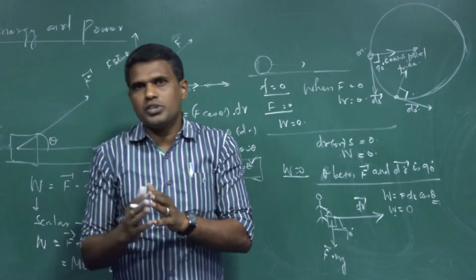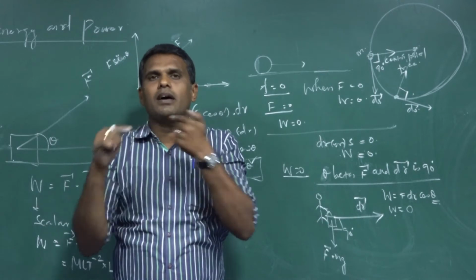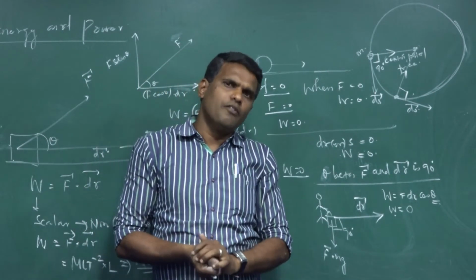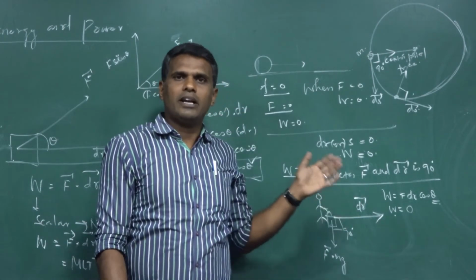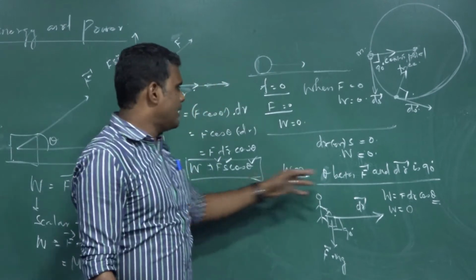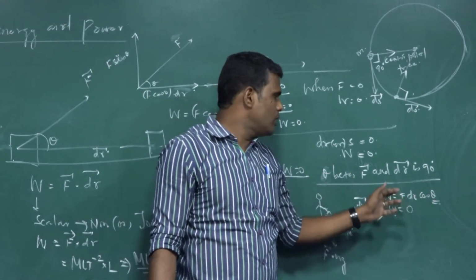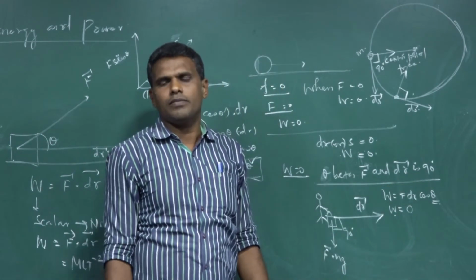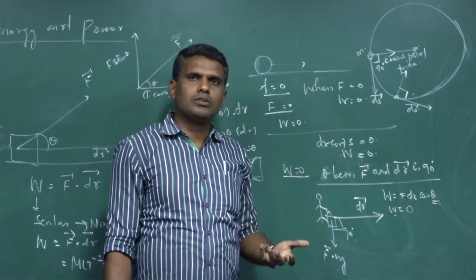Till the ball comes to rest in your hand. In this particular case, force and displacement are acting exactly in the opposite directions. So what is the angle made between force and displacement? 180 degree. What is cos 180? Minus 1. So F dr cos theta, theta is 180, cos 180 is minus 1. So work done is W equals minus of F dot dr. Simple. Work done is negative. We can go with another example also.